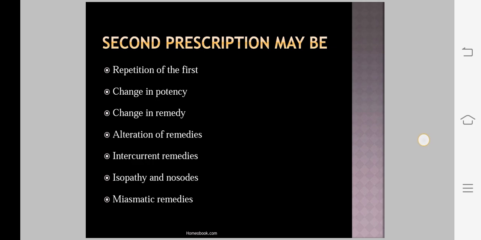Then, in grave conditions, haste is a common error, more frequently with the second prescription than with the first. Many doctors suppose that diphtheria demands an immediate medicine because something must be done. This is wrong, as many a life has been saved by waiting and watching. That is, while prescribing medicine, you must not hurry. In some cases, there may be some waiting and watching that may cure the patient.